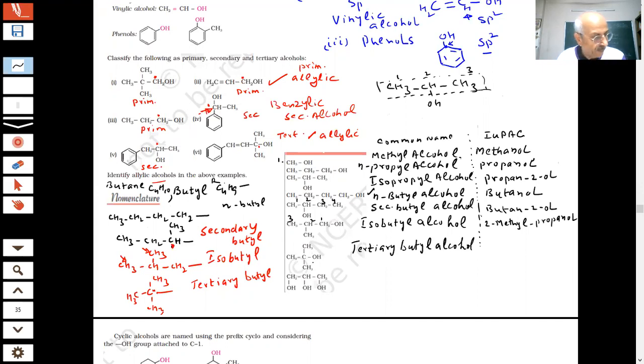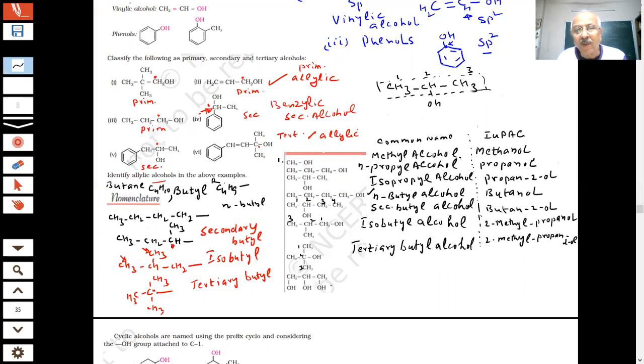So it will be dimethyl, because there are two methyl groups. The longest carbon chain: one, two, three. So it will be 2-methyl propane-2-ol. Propan-2-ol. Yes, sir. Now the last one is on the screen.